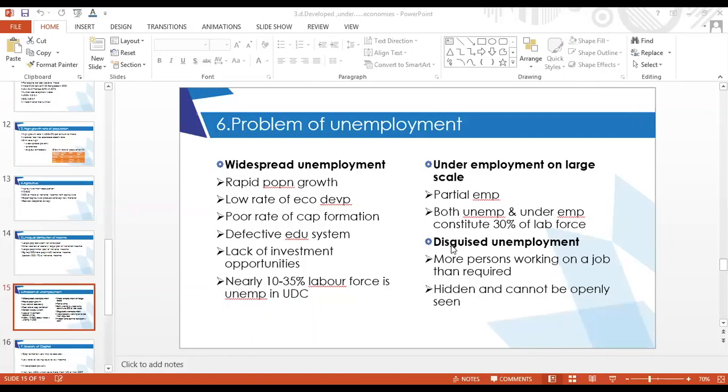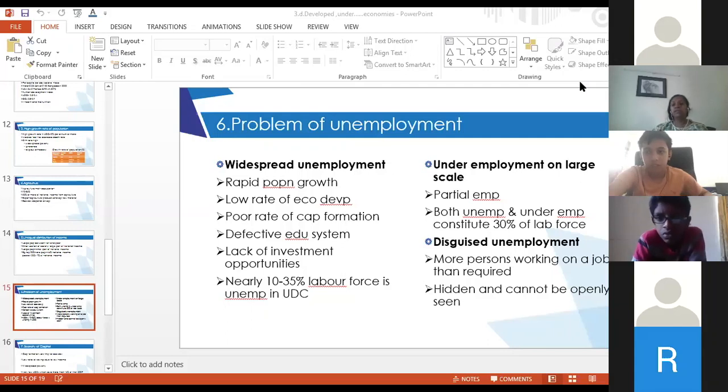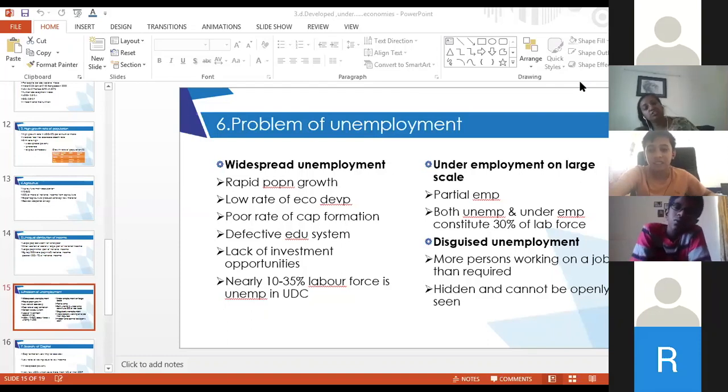And one is disguised unemployment. Disguised unemployment is that kind of employment wherein more people are involved in a particular work than required. Where fewer people are needed, more people are recruited for that job. Ma'am, we learned this last time, in geography. Yes, very good, geography also has this. Okay, so you know all these three.